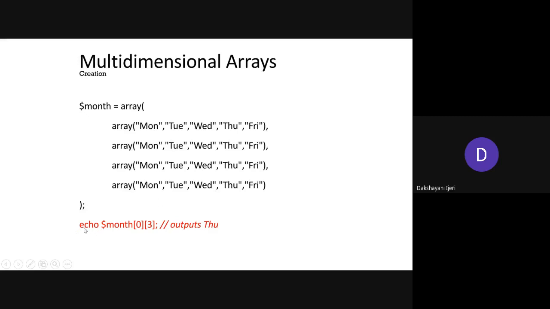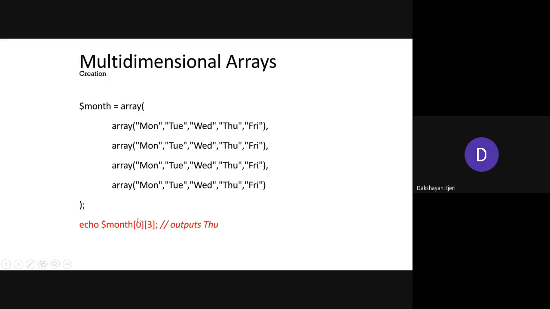One example has been shown here of what value you will get if you use this kind of indexing. What we are trying to fetch here is the value stored at index 0 of the outer array and index 3 of the element positioned at 0. That means with the outer array, the 0th position is this entire array, right? So all of these, Monday, Tuesday, Wednesday, Thursday, Friday of this first row, are positioned at 0.